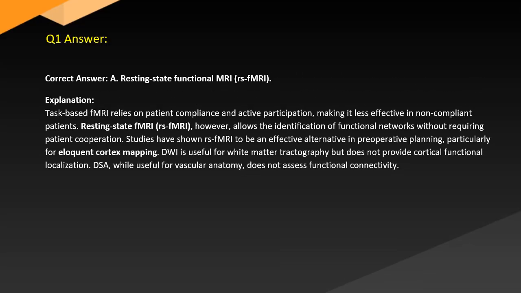Answer. Correct answer A. Resting state functional MRI. Explanation. Task-based fMRI relies on patient compliance and active participation, making it less effective in non-compliant patients. Resting state fMRI, however, allows the identification of functional networks without requiring patient cooperation. Studies have shown rs-fMRI to be an effective alternative in preoperative planning, particularly for eloquent cortex mapping.